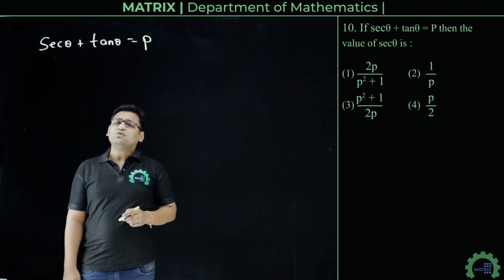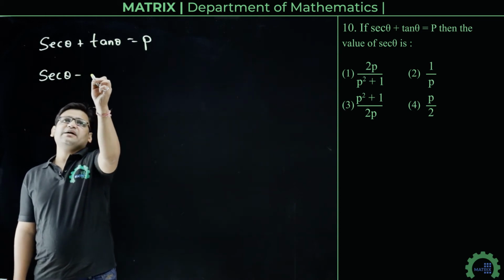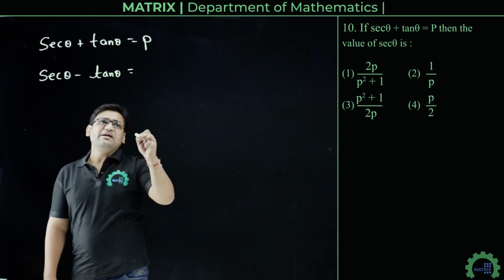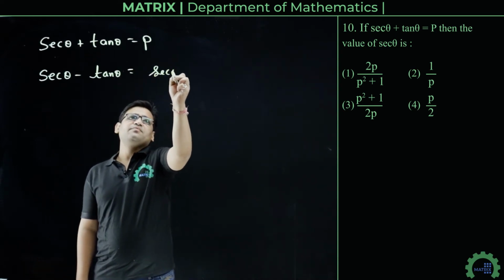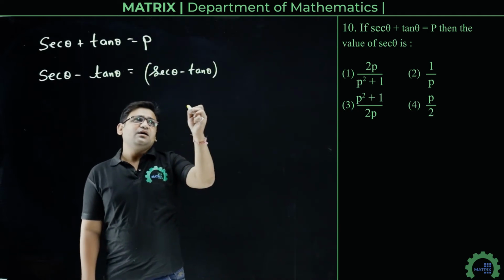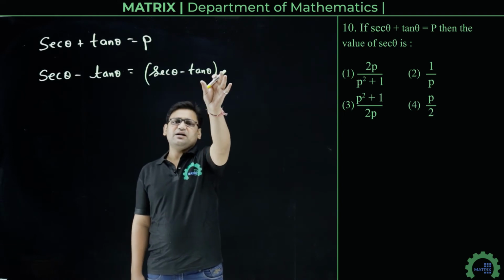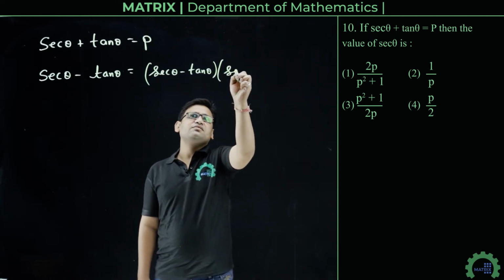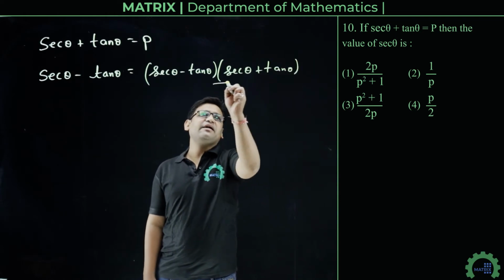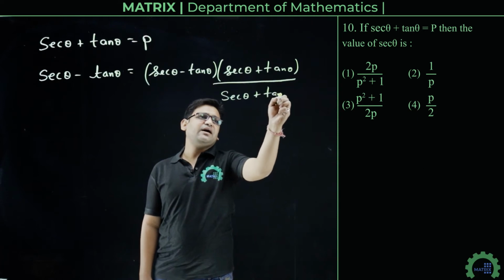First, we will find the value of sec theta minus tan theta. We can write sec theta minus tan theta, multiplying and dividing by sec theta plus tan theta.